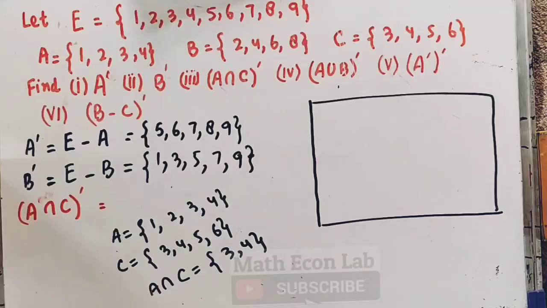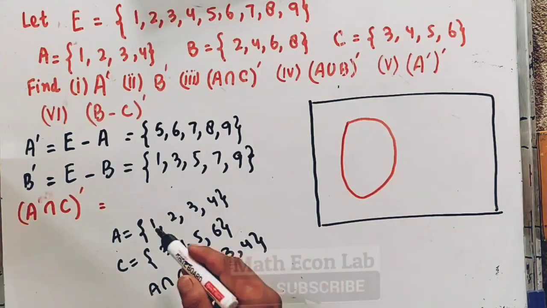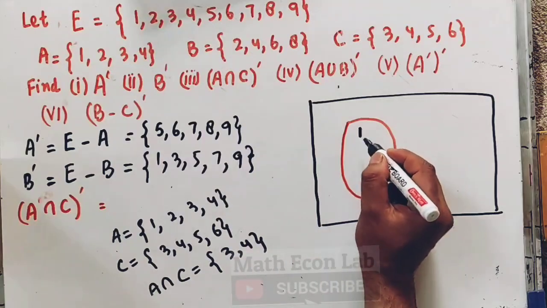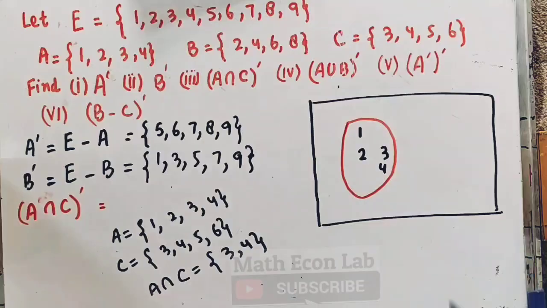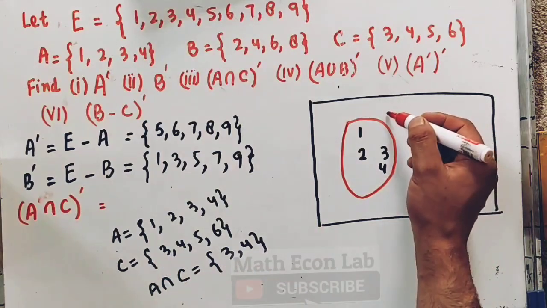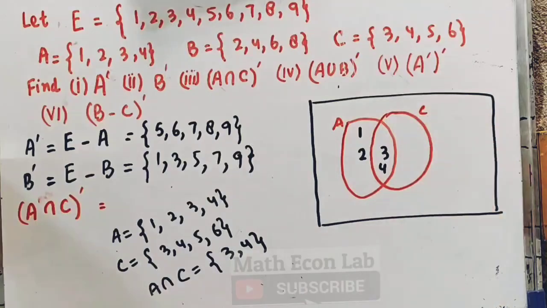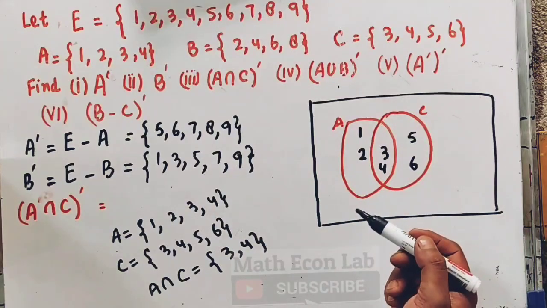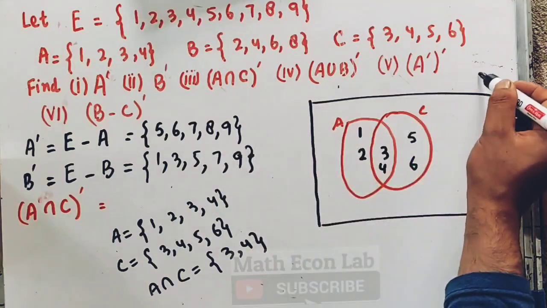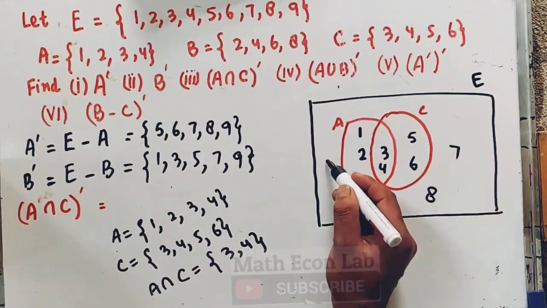If I show it here, let us say this is A, which contains 1, 2, 3, 4. Then we have C, which contains 3, 4, 5, 6, so 3 and 4 are common, then we have 5 and 6. Since this is the universal set, we have 1 2 3 4 5 6, and we have 7 8 9 here.